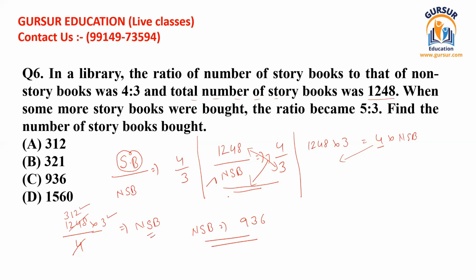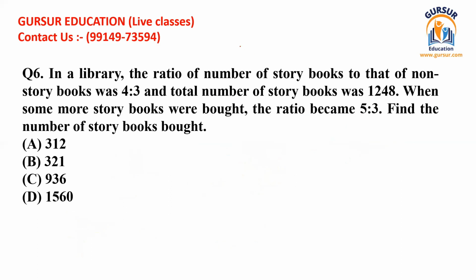Okay, so now we move further and we see what has been asked in the examination. So the question is saying when some more storybooks were bought, the ratio becomes 5:3. Okay, so now we have the value of non-story books as 936. The question is saying some more storybooks were purchased, the ratio has become 5:3.